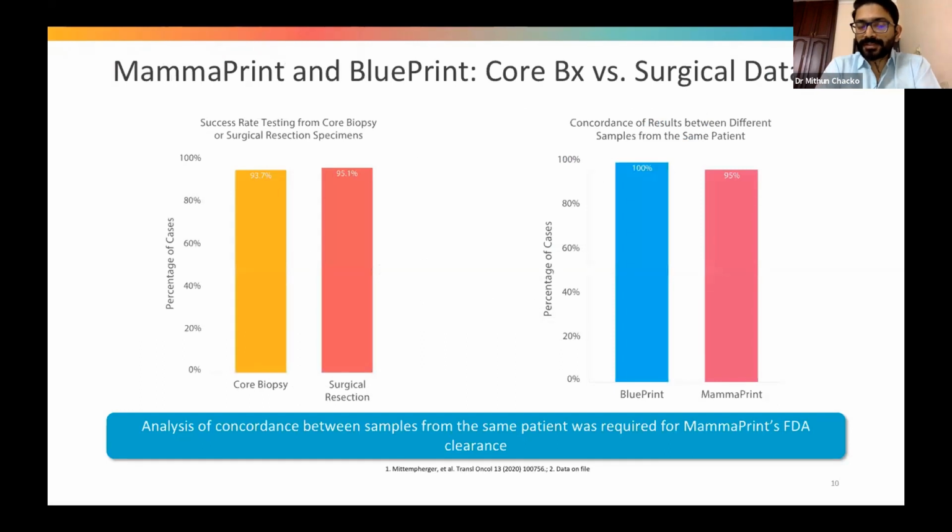So this is the concordance that has to be shown, the success rate of testing core biopsy or surgical resection specimen. If we are doing core biopsy, the success rate is around 93.7%, and in surgical resection, the success rate is around 95%. And the Blueprint concordance between the surgical specimen and the biopsy specimen is around 100%, and MammaPrint is 95%. So when we are going for neoadjuvant chemotherapy, we can do Blueprint and MammaPrint upfront with the biopsy itself. And there comes the importance of Blueprint actually. So it's basically for deciding the neoadjuvant treatment, Blueprint comes to our hand in the actual terms.